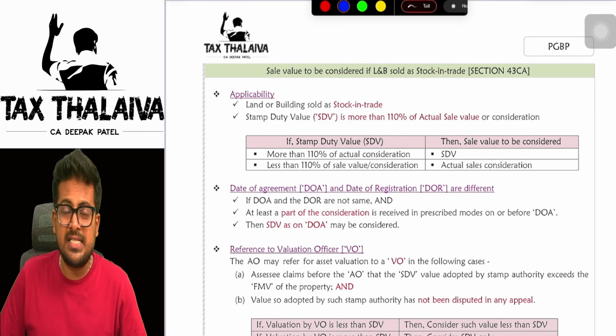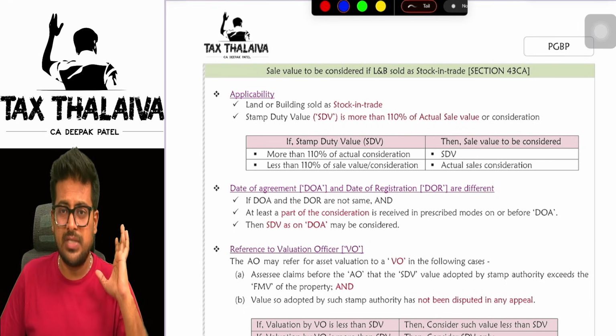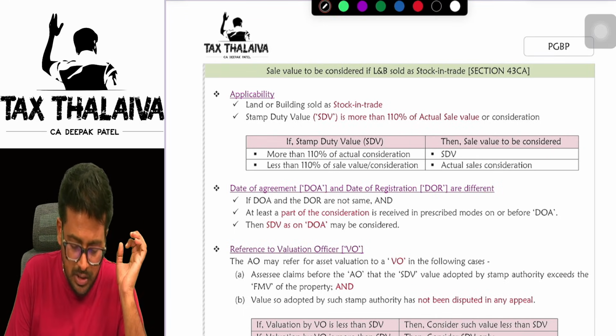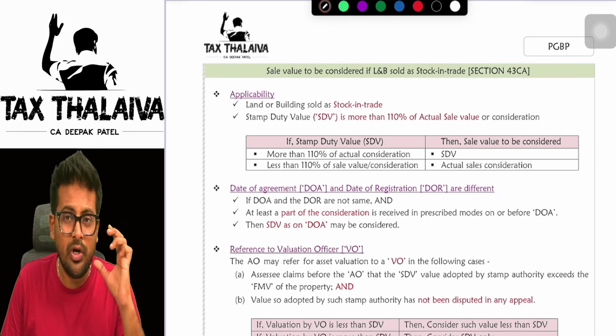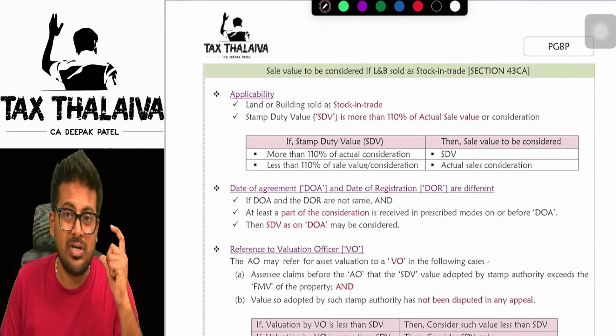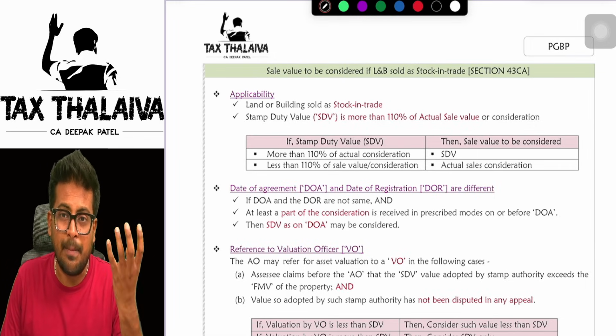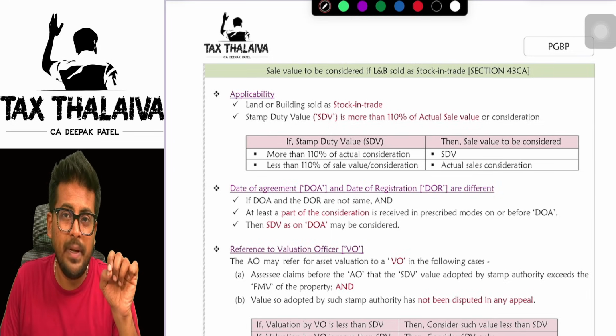So the next section is section 43CA. What is this section trying to say? See, let's say for example, you are in a real estate business, boss. If you are in a real estate business, what do you do? You buy properties, you sell properties. Means properties are your stock in trade. Means the building will become your stock in trade. Yes or no? And how do you compute PGBP?